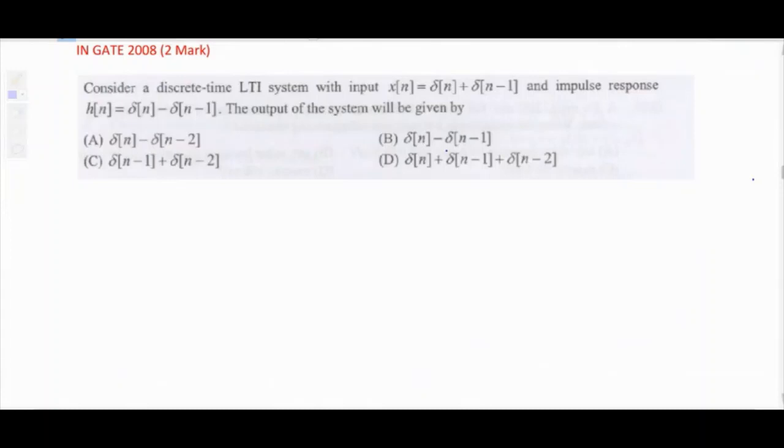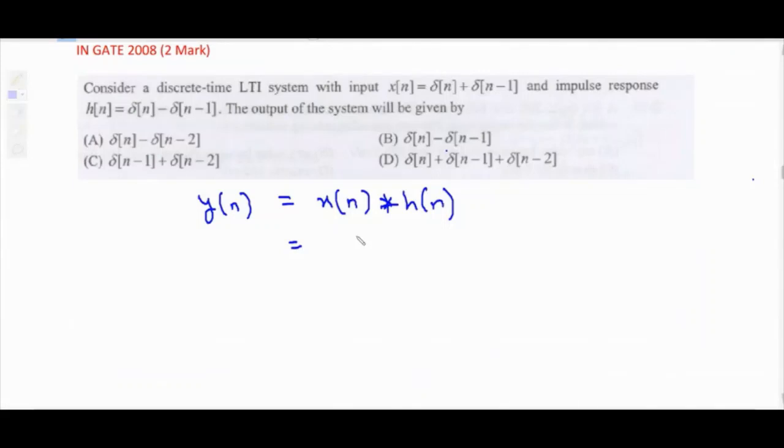Okay, try from your side. X of n is given, h of n is given. We have to determine the output. Just now I have written the relation. Y of n equal to x of n convolution h of n. Use convolution property, simplify. You must get the answer. Substitute the values x of n, substitute the value h of n. Use distributive property of convolution. Then use the fact that convolution of impulse with impulse results in one impulse and delay will be added.